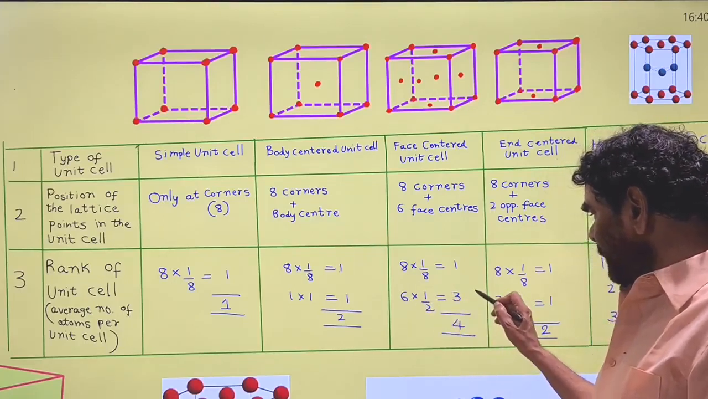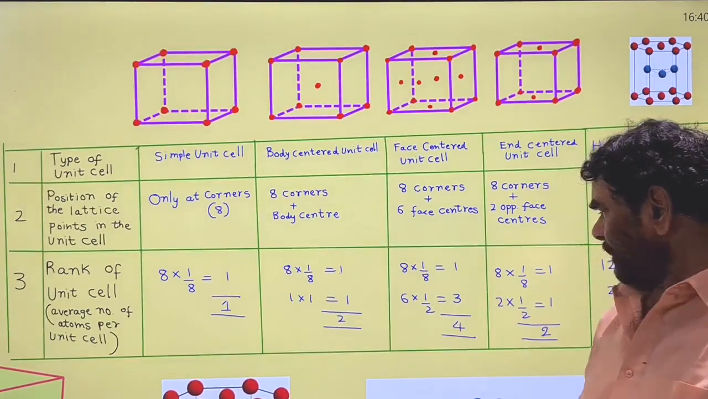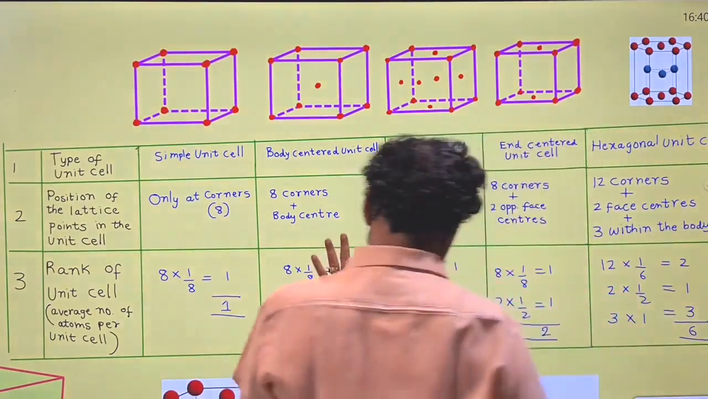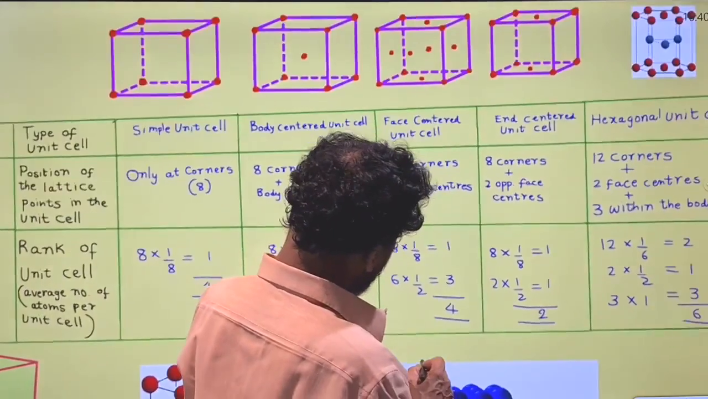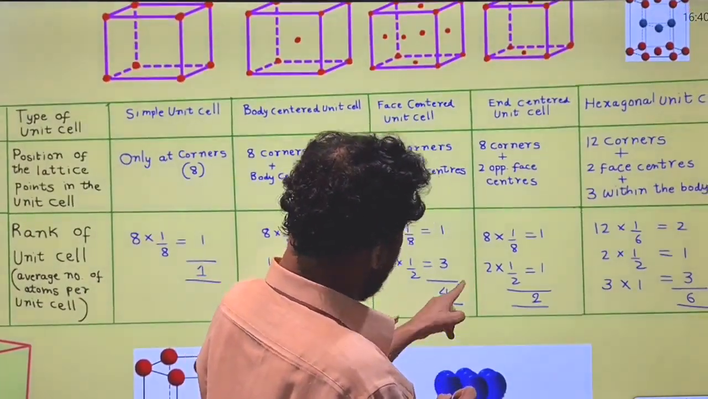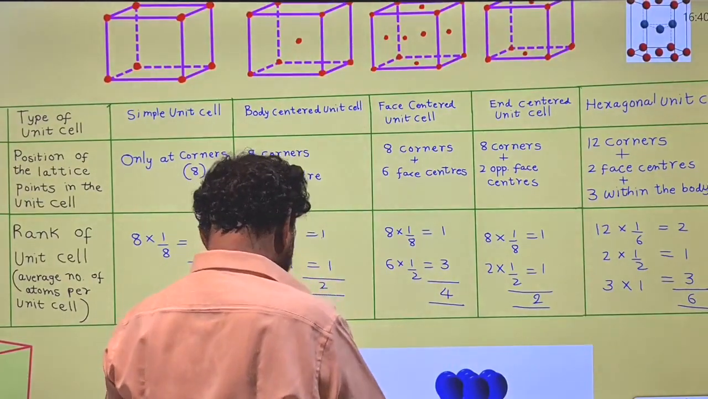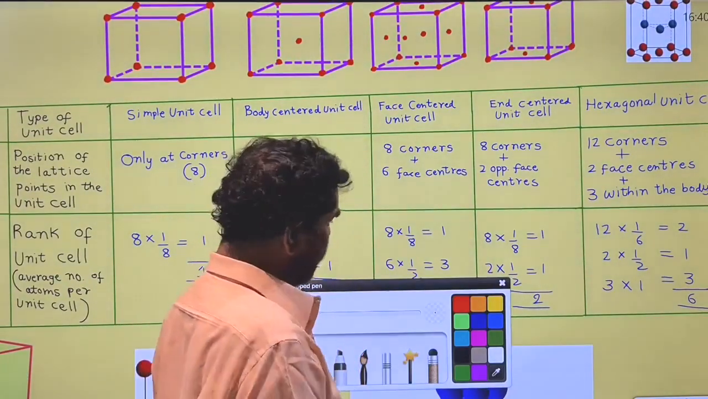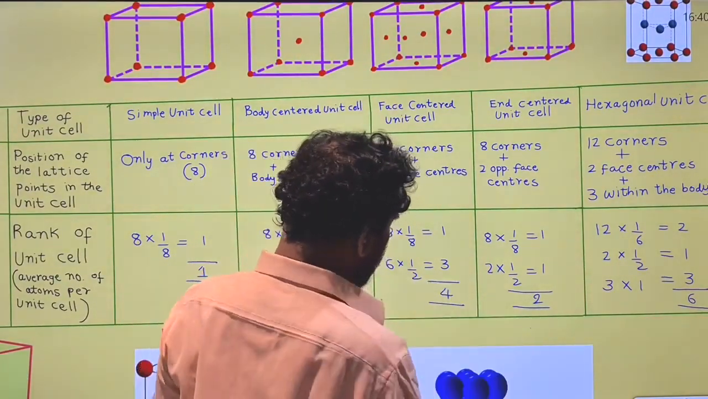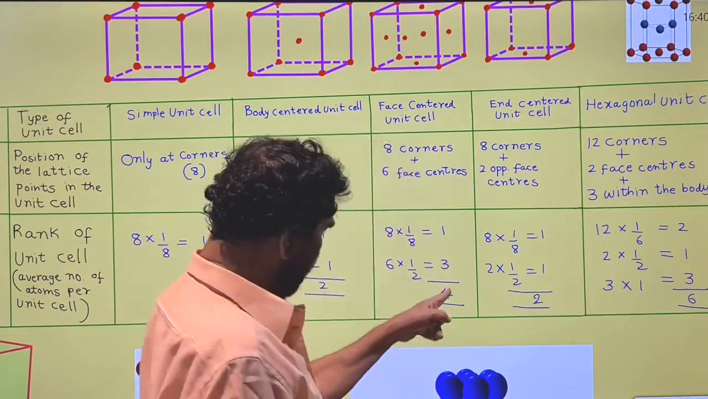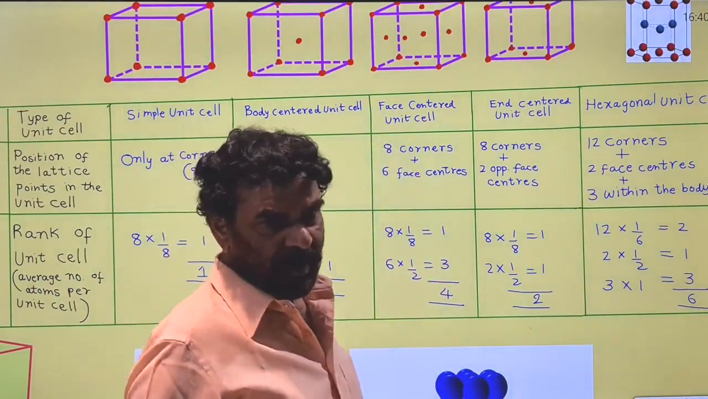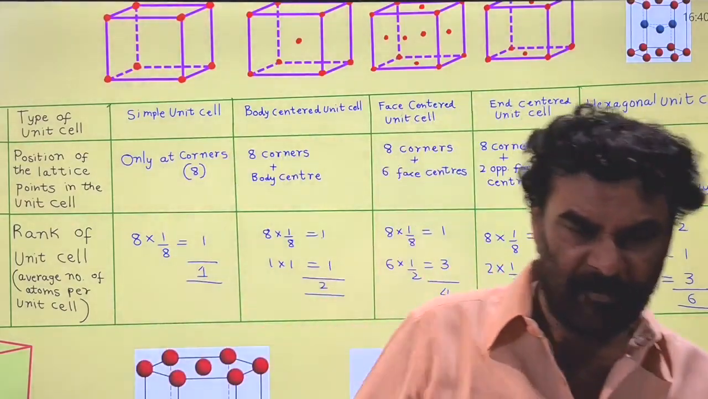6 into half is 3. This is 1 and this is 3. In total it is 4 atoms. Its rank is 4. In the formation of each unit cell, 4 atoms are involved, that is 4 lattice points are involved.